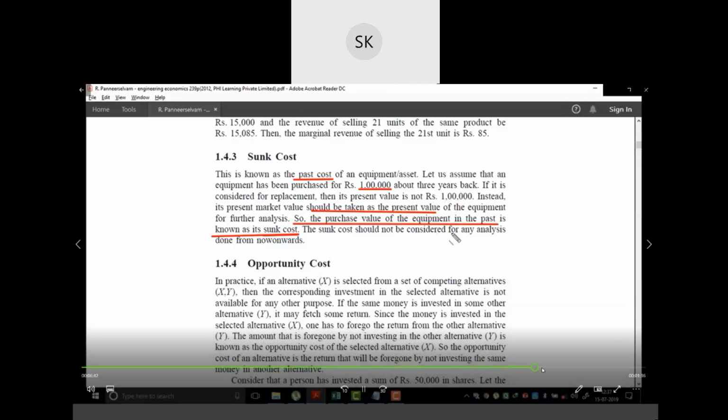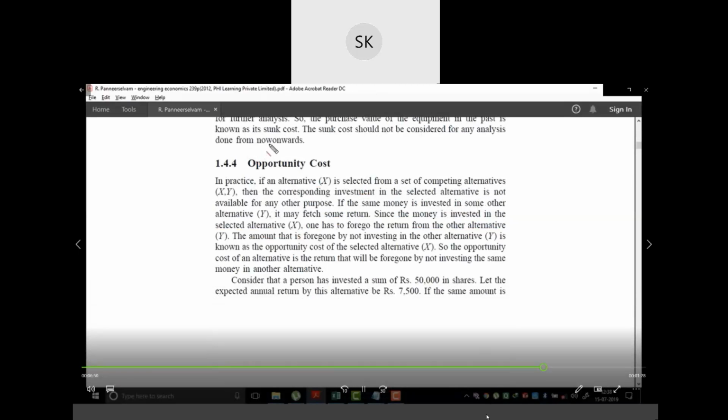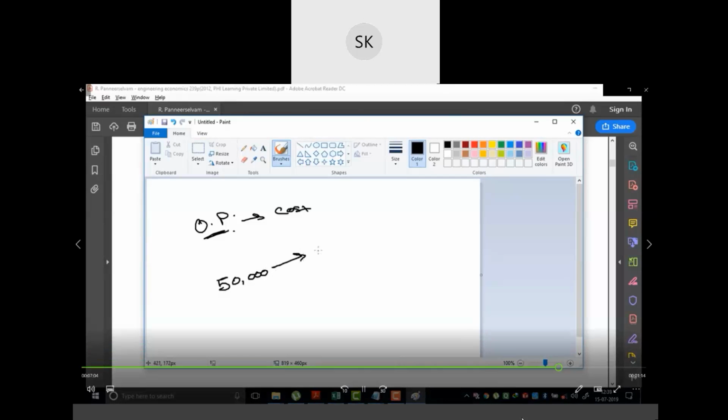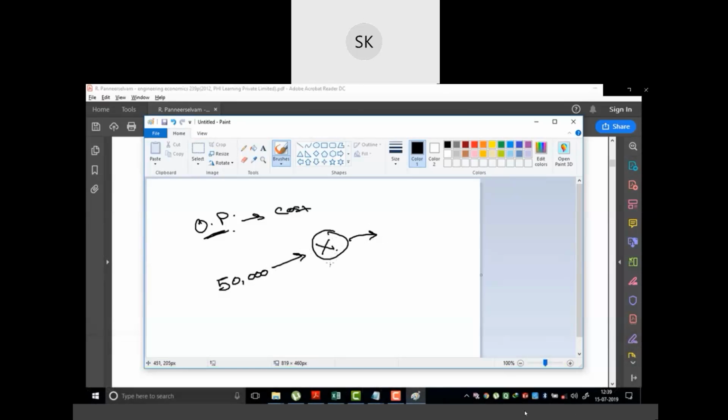So let us discuss the opportunity cost. Let us take an example. Let us say a person has an amount of 50,000 which is to be invested in a product X, let us say a property or something. So this is an investment opportunity X. This will yield 60,000 rupees after 1 year. That means the total profit for this investment is 10,000 rupees for a period of 1 year.